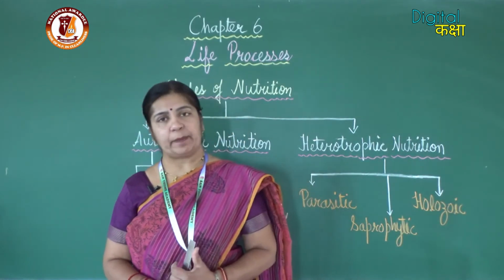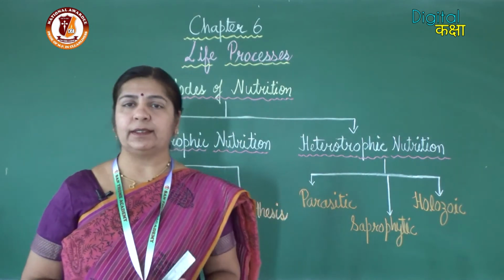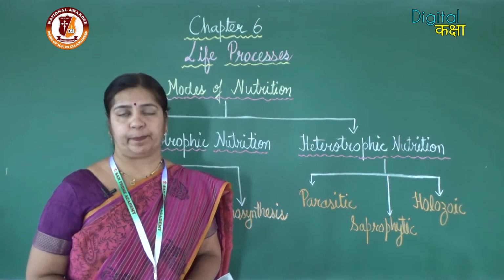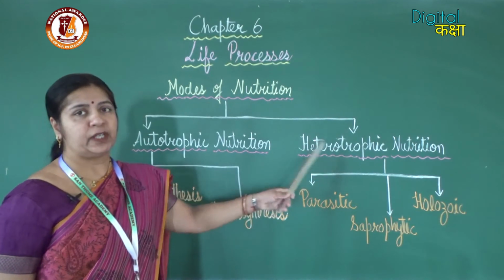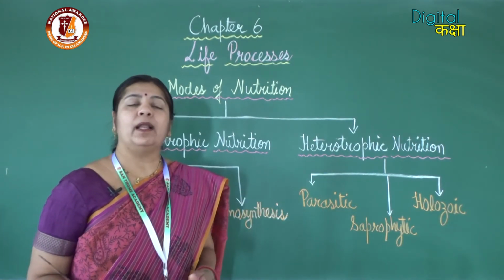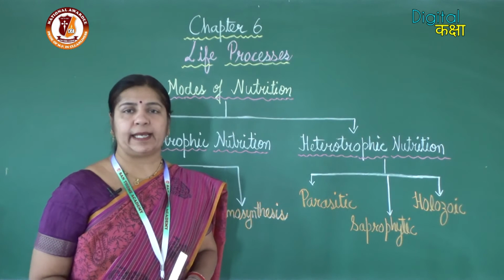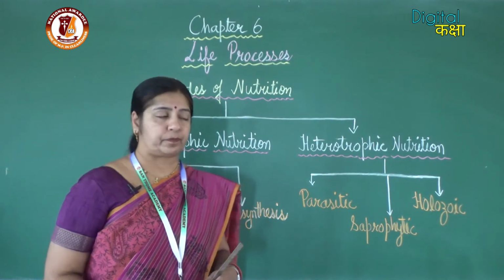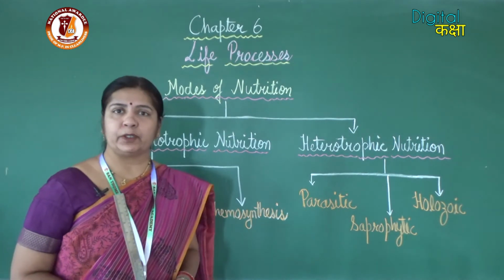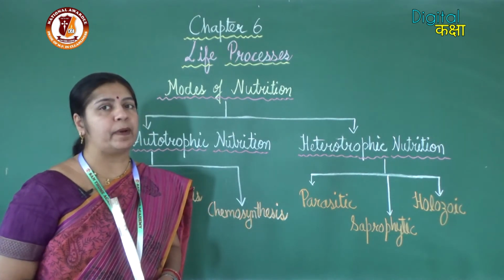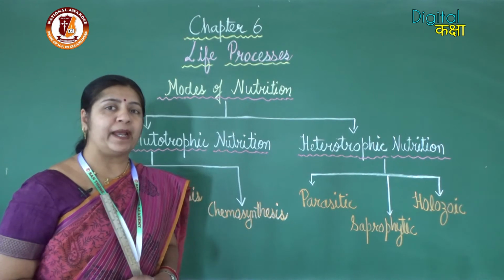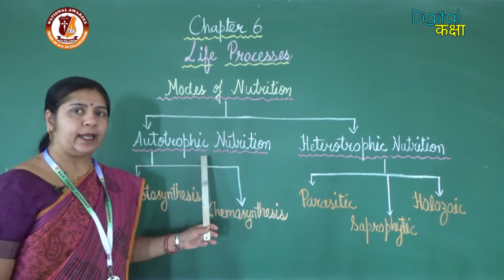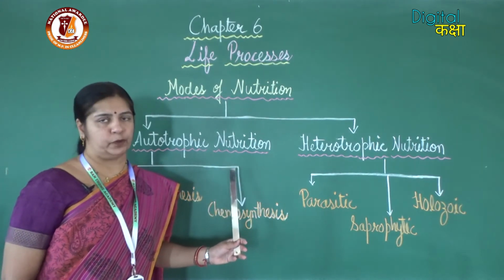Autotrophic nutrition can be seen in green plants and some bacteria and blue-green algae. Heterotrophic nutrition can be seen in all other living organisms like animals, human beings, etc. So we are heterotrophs because we cannot prepare our own food. We depend on the autotrophs, that is the plants, directly or indirectly for the food.